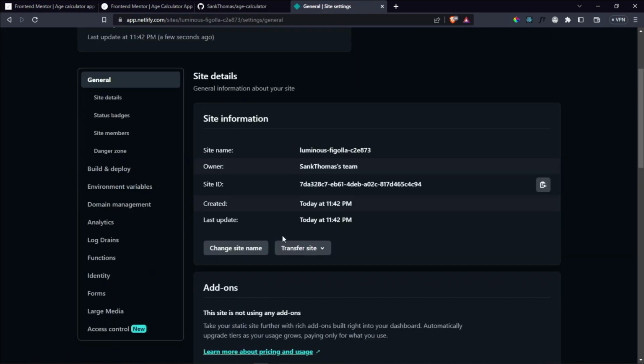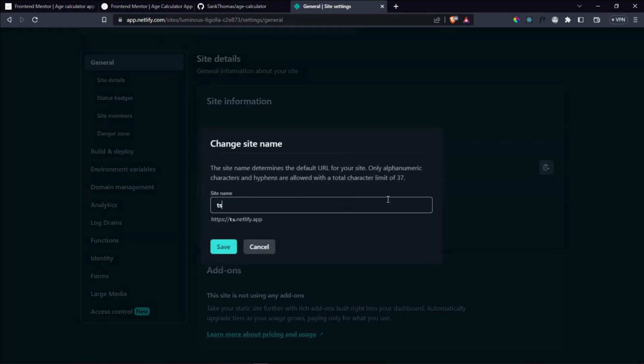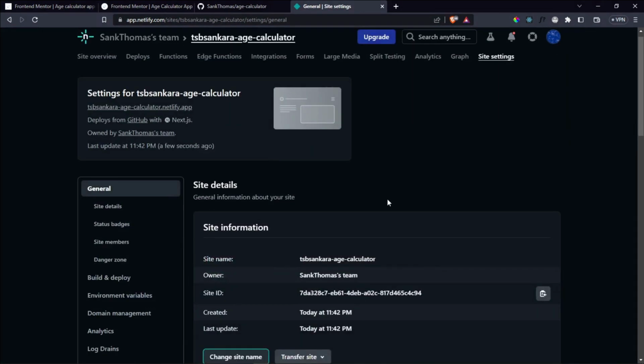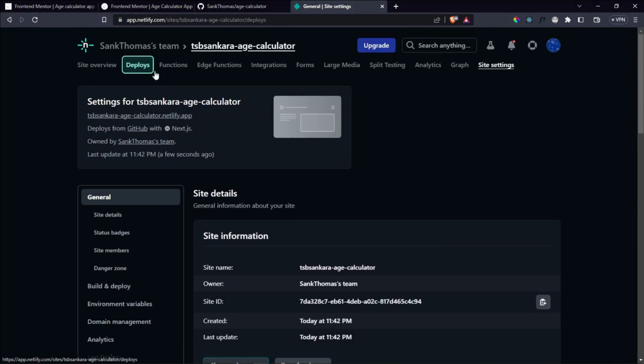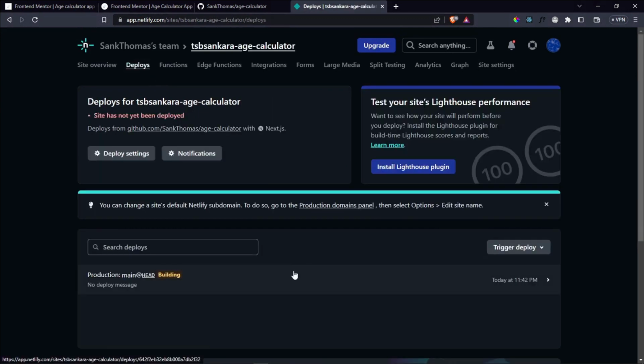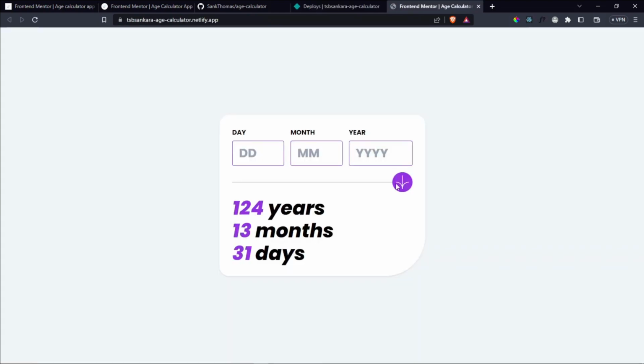So let's change the site name here. Let's say TsbSankara-age-calculator. There we go. So save it, and then let's wait for this to finish deploying, and then once it finishes, we can check it out. And it is currently 11:42 p.m. my time. And so once it finishes, then you can visit this site, and we will be able to see our application right there.